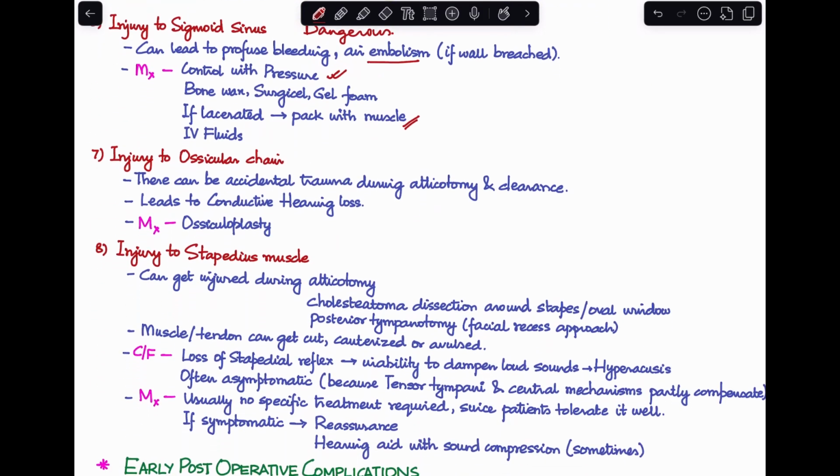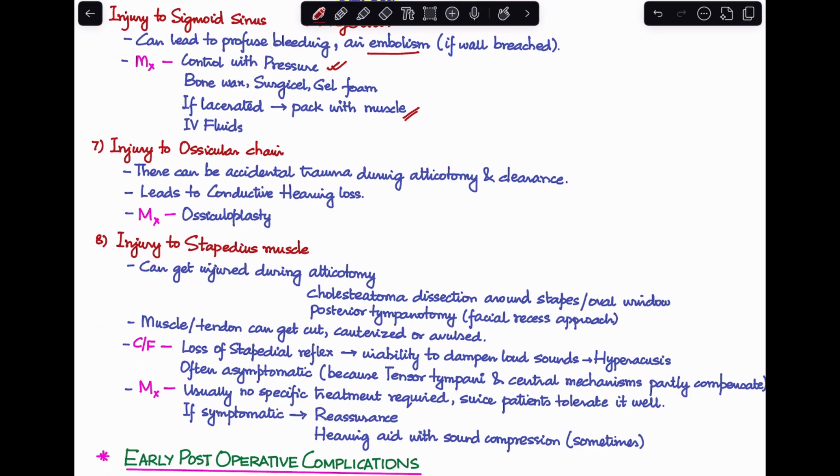Next injury would be injury to the ossicular chain. Now, when you are in the attic, when you have performed atticotomy and you are trying to see if there is any disease in the attic and you are trying to clear it out, there can be accidental trauma to the different ossicles that are present over there. The most common ossicle that can get involved over here is the incus. So, if there is any injury to any of the ossicles, it can lead to the development of conductive hearing loss. And how do we treat it? We treat it with ossiculoplasty.